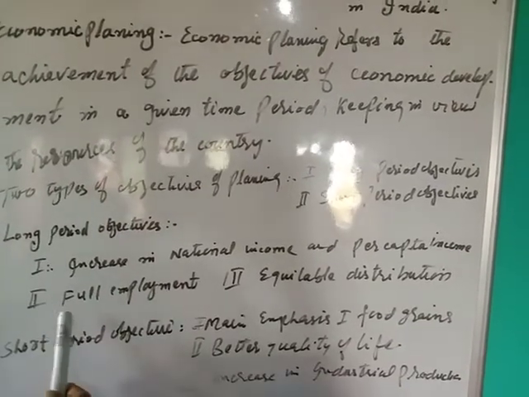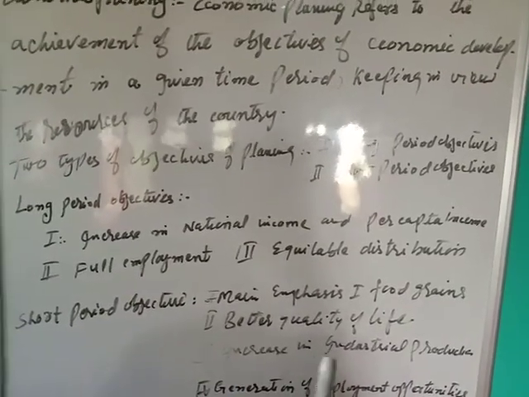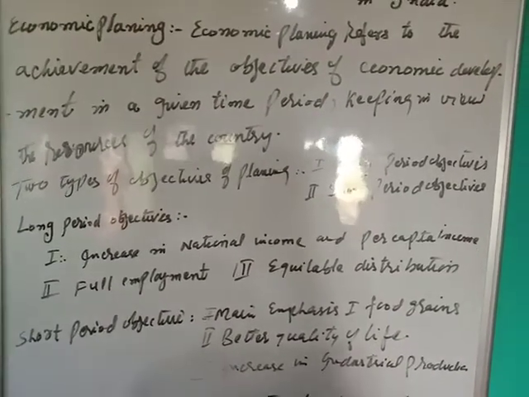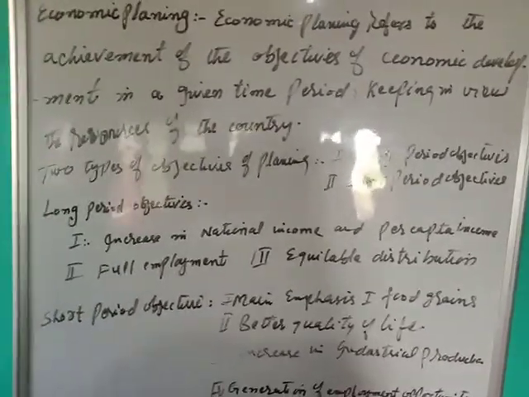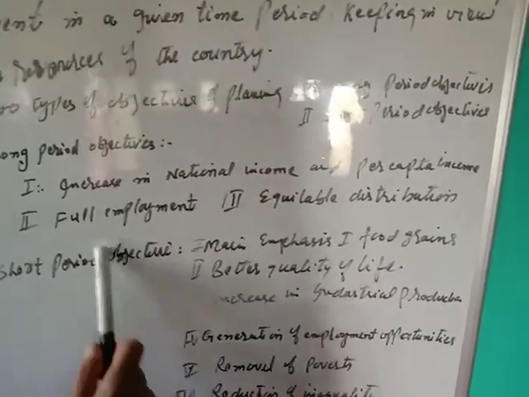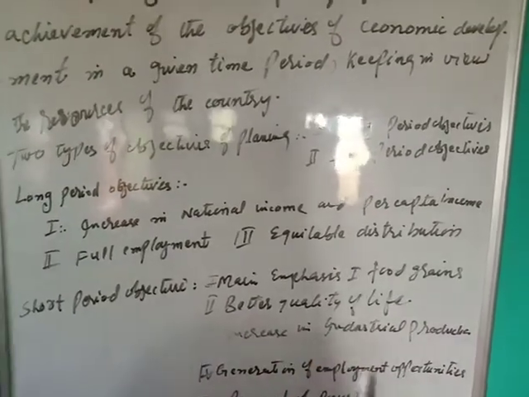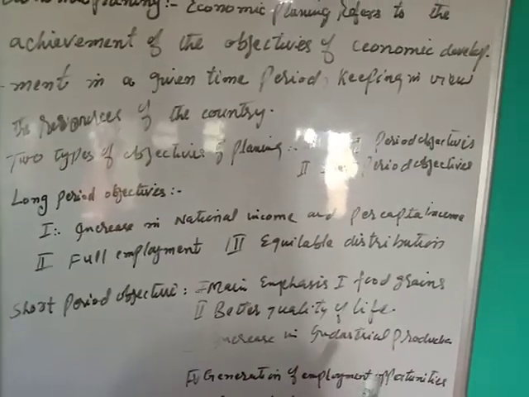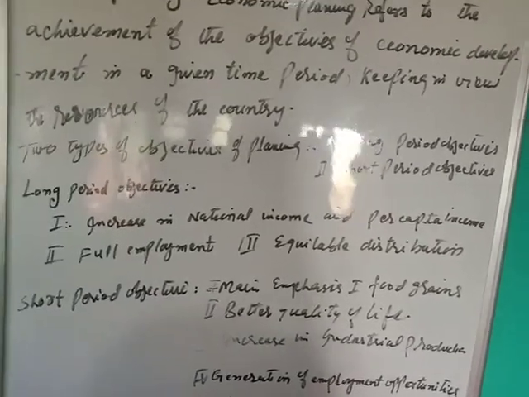Number two is full employment. It is an important social objective of planning. The rate of unemployment should be negligible, otherwise there would be large discontentment among the masses. Number three is equitable distribution. The importance of equitable distribution of benefits from growth cannot be ignored.